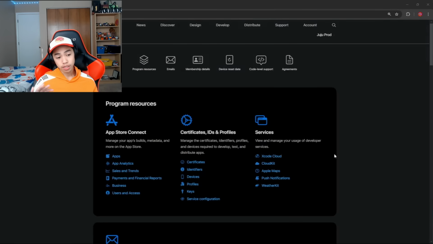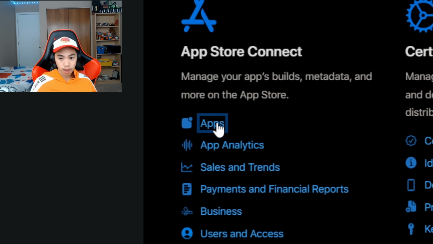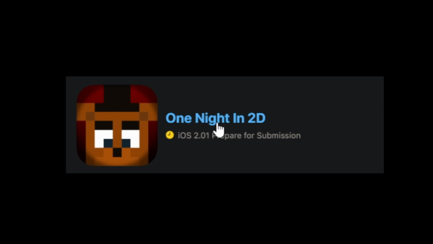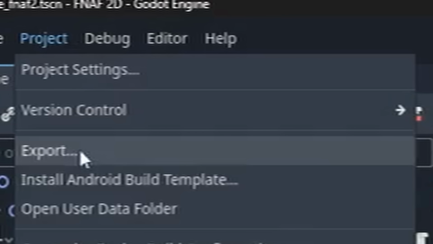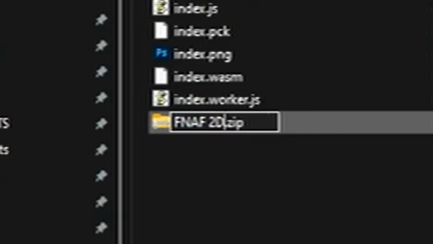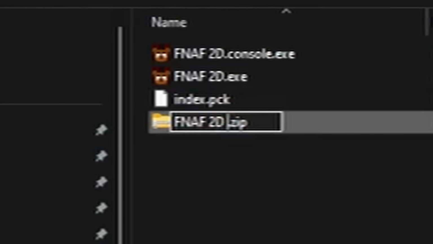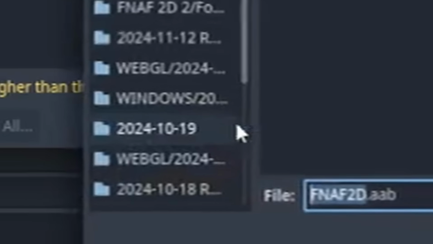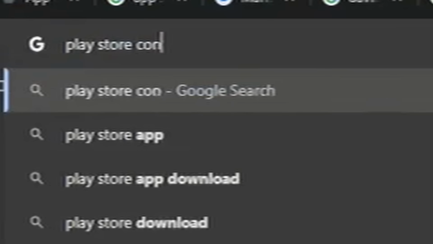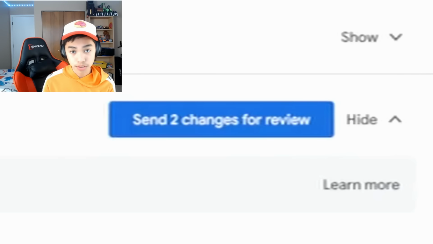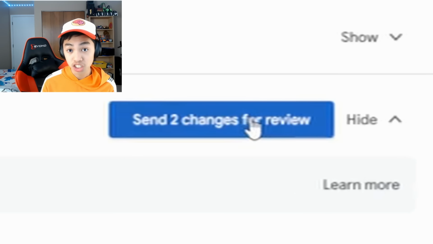And now that we have everything in place, let's head to apps, One Night in 2D, prepare for submission. Project, export, web, save, FNAF 2D, then go into Windows, save, FNAF 2D, on Android. I'm just gonna send it, I feel like it'll work. Play Store Console, create a new release, hippity-hoppity, this is now my property. We have everything set up, Android published, 3, 2, 1.